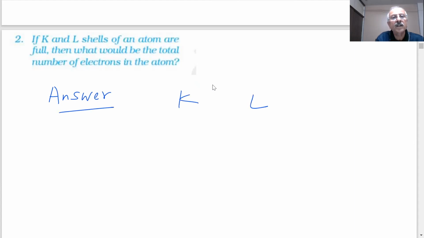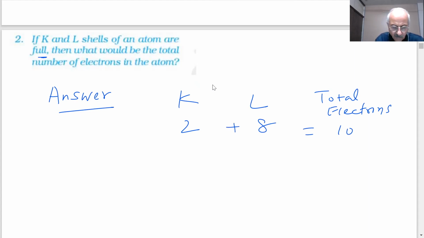K and L are full. How many K electrons? 2. How many in L? 8. So what is the total? 2 plus 8 is 10. So the total number of electrons in the atom will be 10.